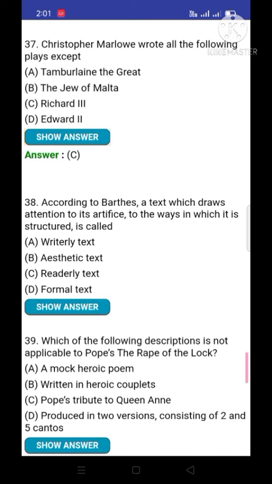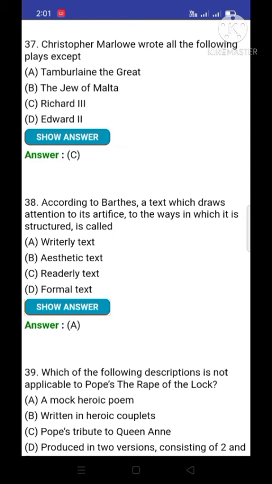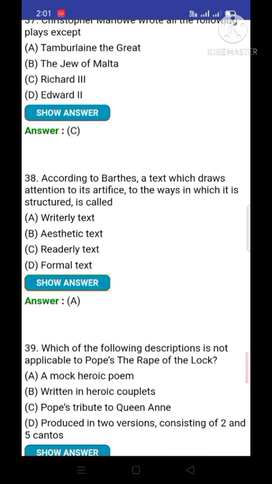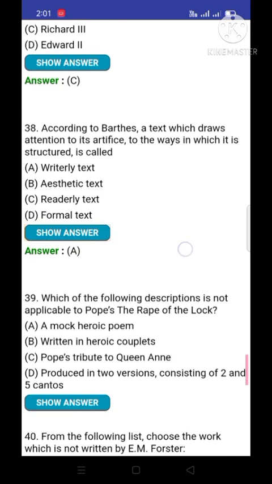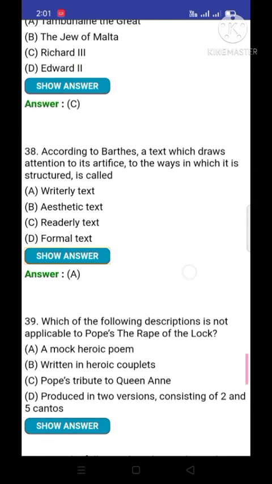Question number 38. According to Barthes, a text which draws attention to its artifice, to the ways in which its structure is called. Option number A is correct, writerly text. Barthes means here Roland Barthes. Roland Barthes says that a text which draws attention to its artifice, to the ways in which it is structured, is called writerly text. We know the theory of structuralism, deconstruction theory.